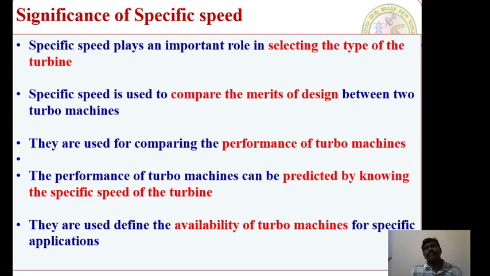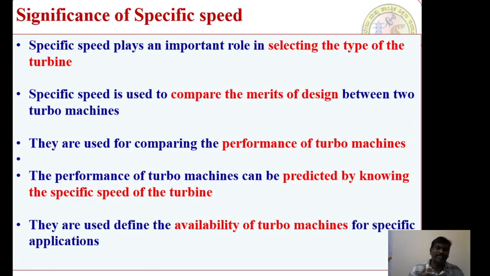Say we have already designed one concept and we have another concept. I want to decide which is the best design, that means the merits of design. To compare the merits of design, we can use specific speed as one of the parameters.